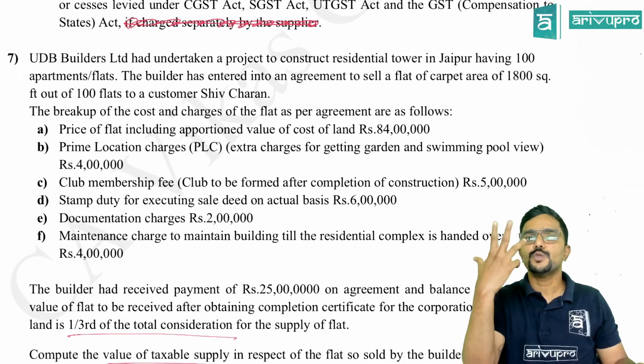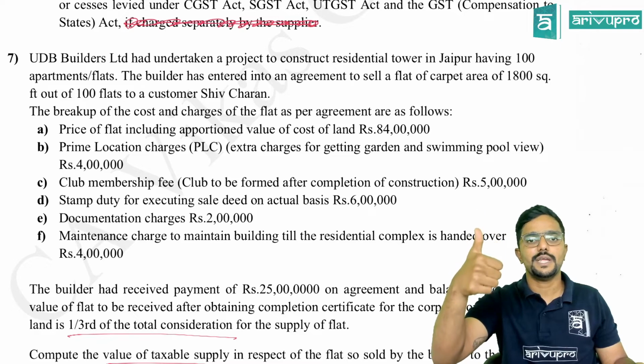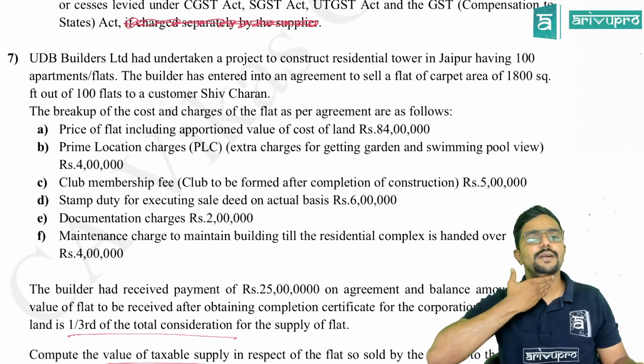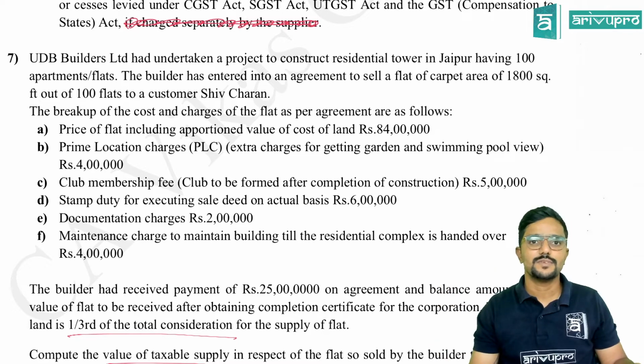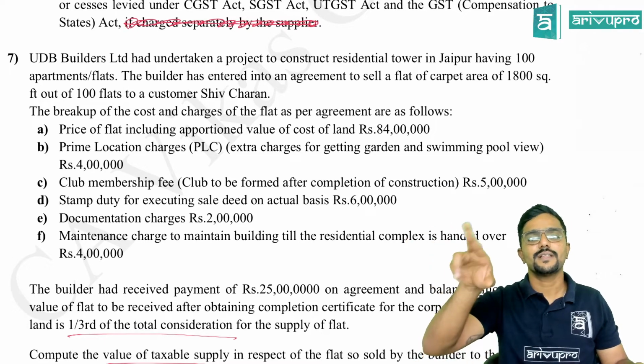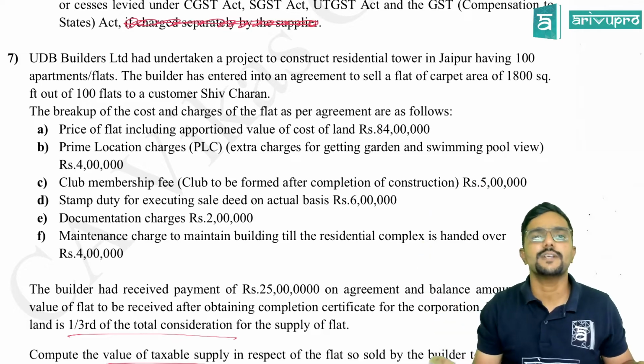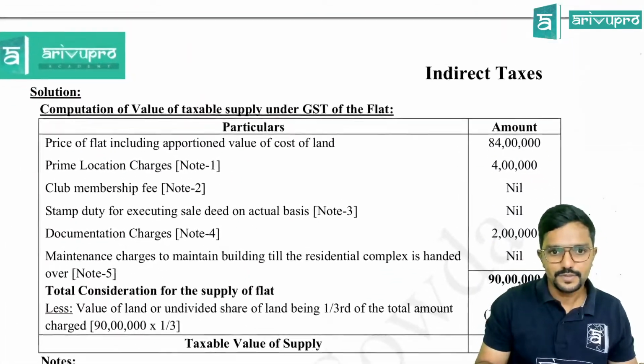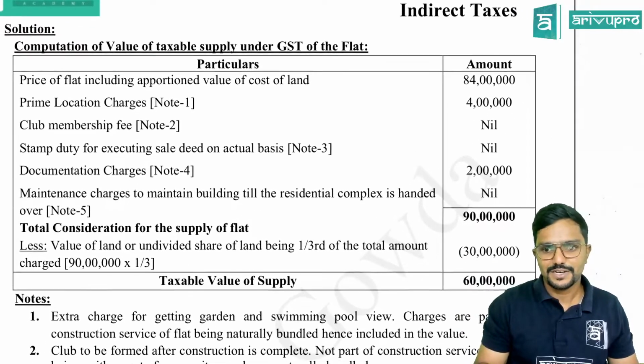So if you don't know those topics, what is schedule 3, what is negative list, what is covered there, or what is composite supply and all, you will not be able to answer this question. Question might be on section 15, but they've tried to connect it for different provisions, guys. Chalo, we will look at the answers now. Very interesting question actually.